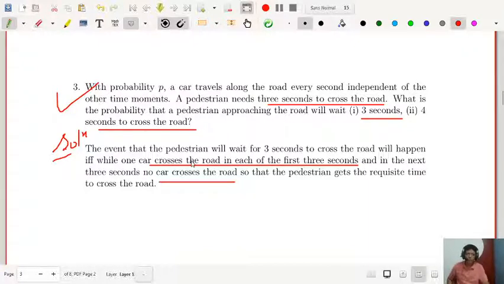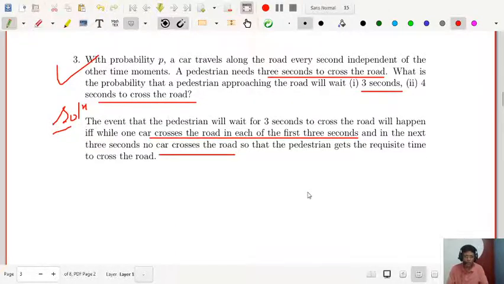Makes sense? Because the man needs 3 seconds to cross the road, number one. Number two, for he will be waiting for 3 seconds, that implies in each second there will be cars moving and crossing the road, and the man has to wait for 3 seconds. After that, the man will cross the road, and during that 3 seconds no car was crossing. That is the important thing, so that the pedestrian gets the requisite time to cross the road. Got it? So this is written here.